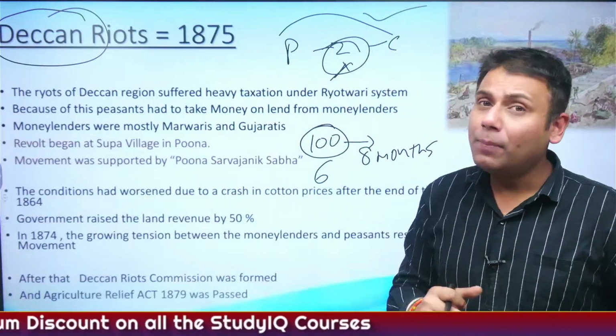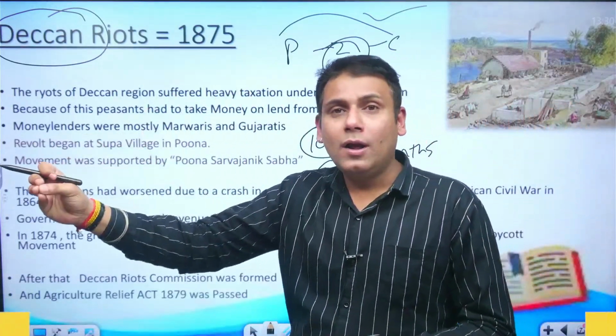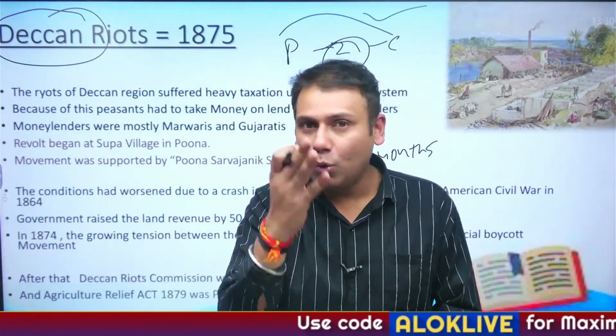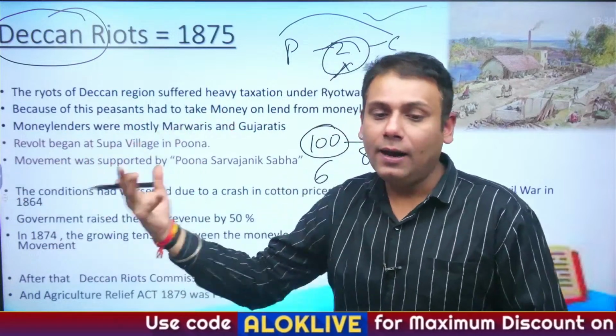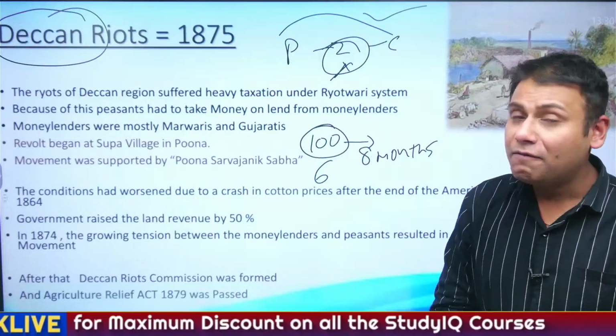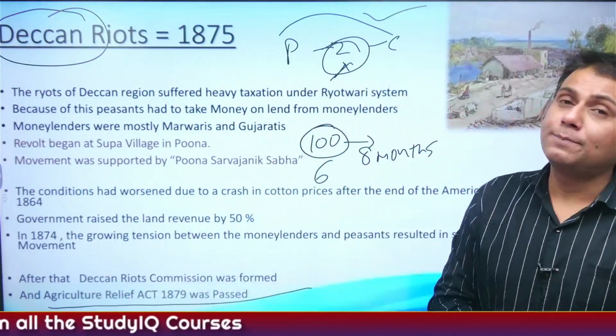Now, particularly the Pune Sarvajanik Sabha played a very major role in supporting the plight of the peasants. I repeat, the Pune Sarvajanik Sabha played a very major role in supporting the plight of the peasants. Finally, the Deccan Agriculturist Relief Act 1879 was passed.